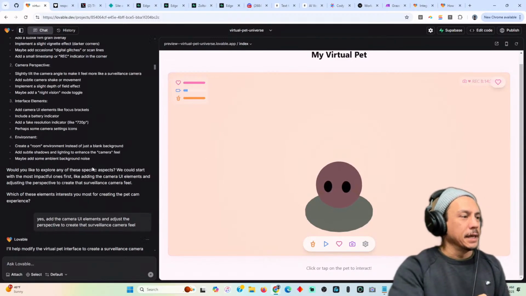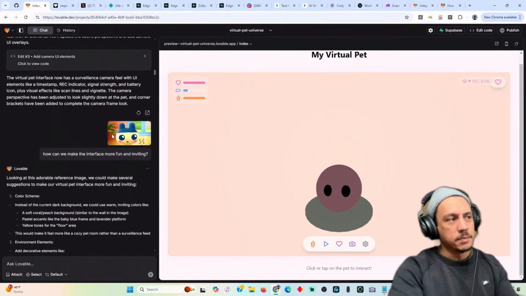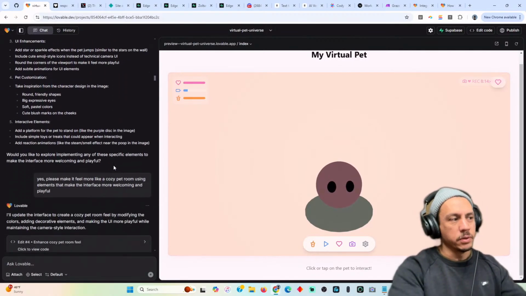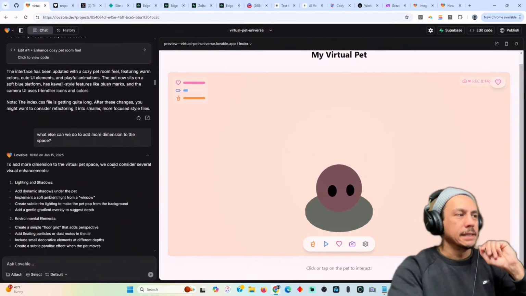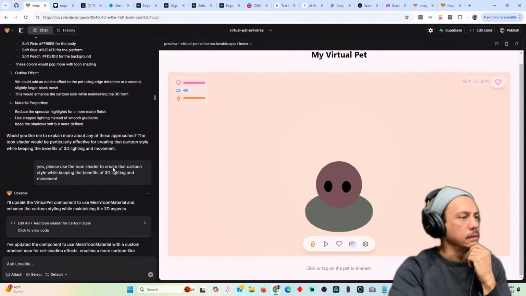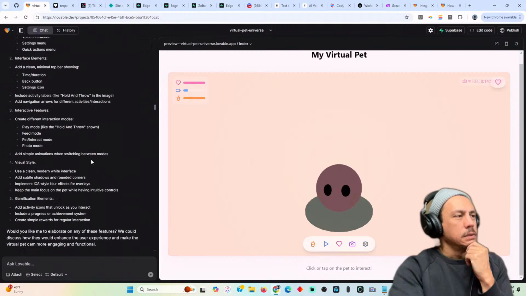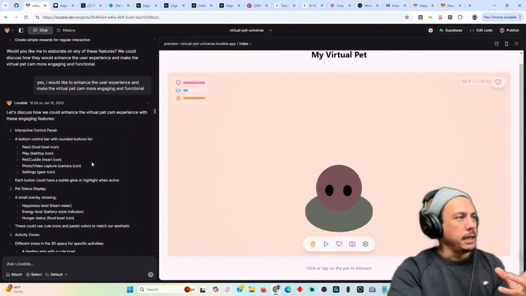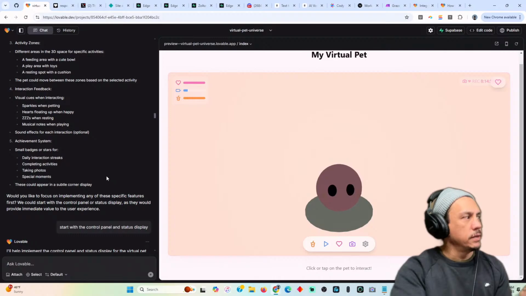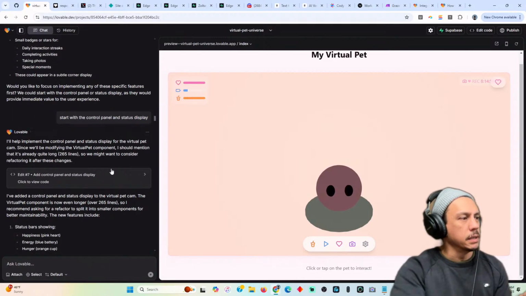I gave it some inspiration: can we make it look more fun and inviting? That's where I redid the interface. But then I got into the mechanics of it all. Let's scroll down a little bit to shading. I was trying to get the look right. Okay, how can we make it more fun and engaging? Visual cues. Let's start with the control panel.